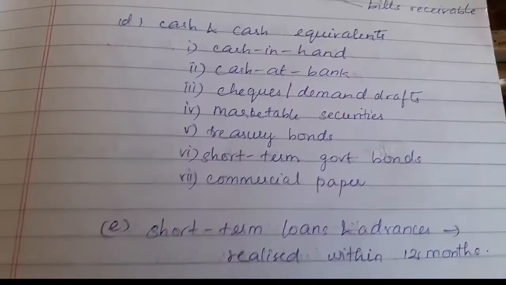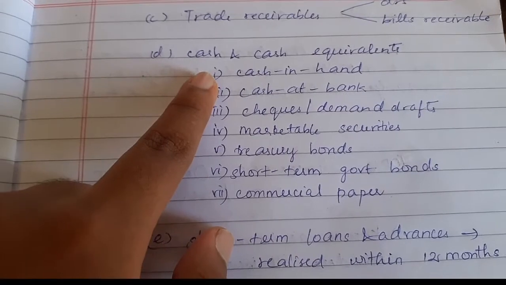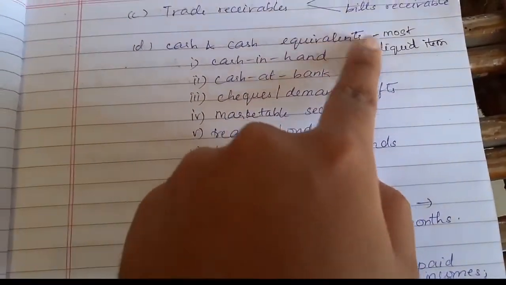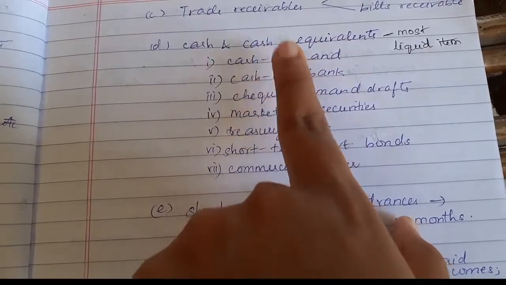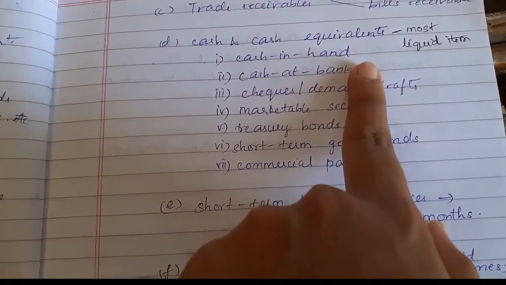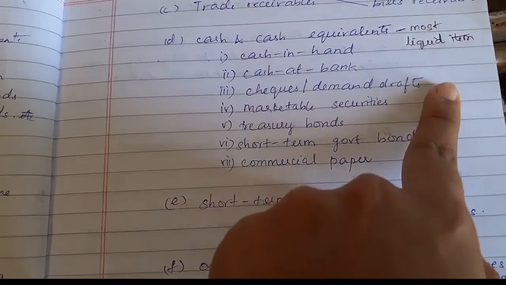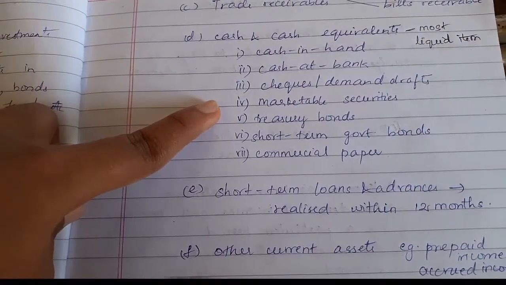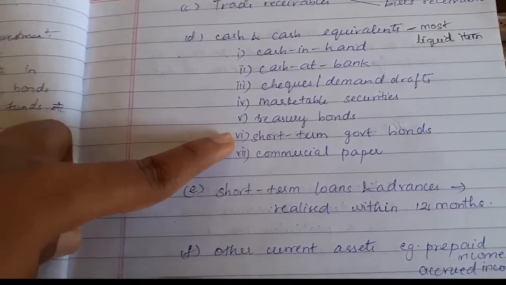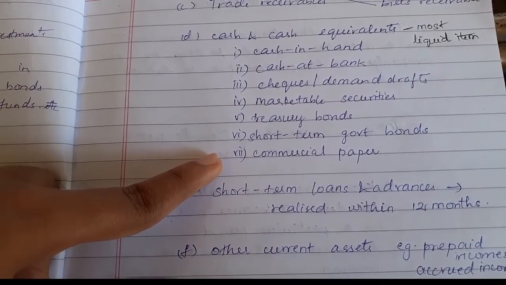Next is cash and cash equivalents. So what do you mean by cash and cash equivalents? Cash and cash equivalents are nothing but the most liquid items. So it includes cash as well as those items which could be converted into cash in a short period of time. Cash and cash equivalents include cash in hand, cash at bank, checks or demand drafts, marketable securities, treasury bonds, short-term government bonds and commercial papers.